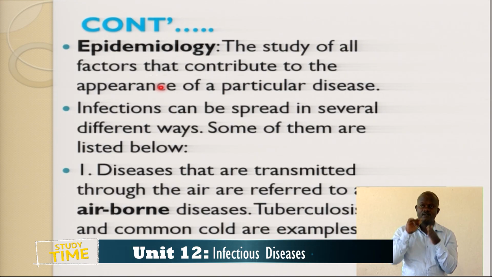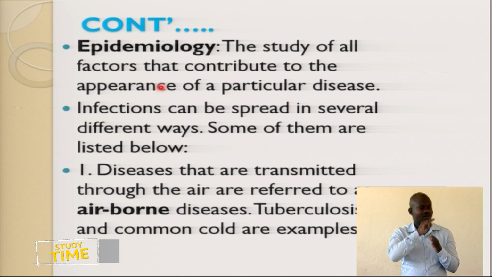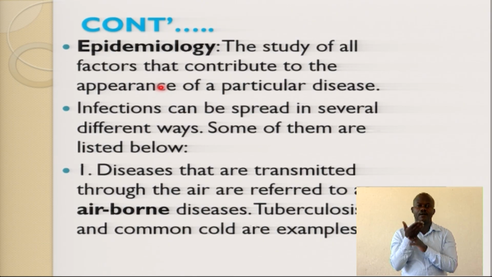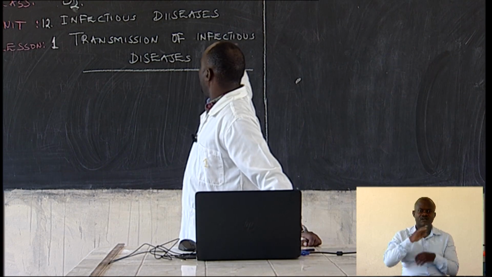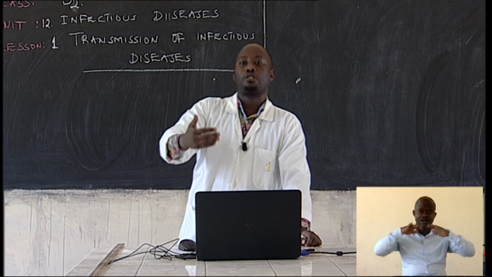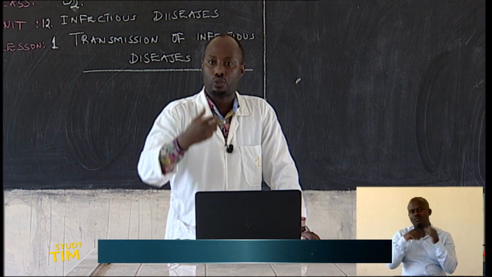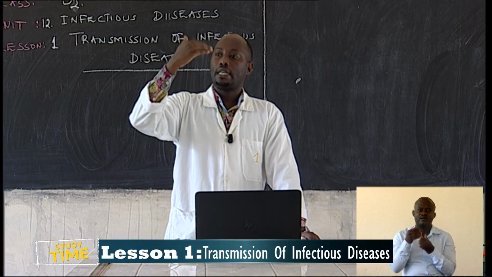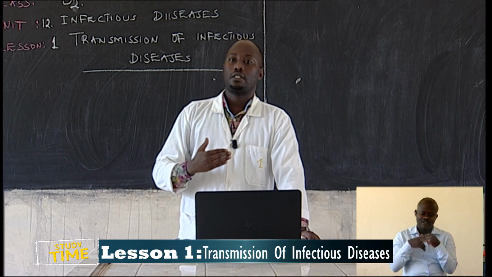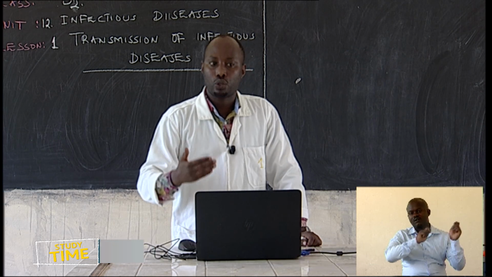Diseases can be passed from one person to another through the air. We are talking about how infectious diseases can be transmitted from one person to another. We mentioned there are 7 ways.